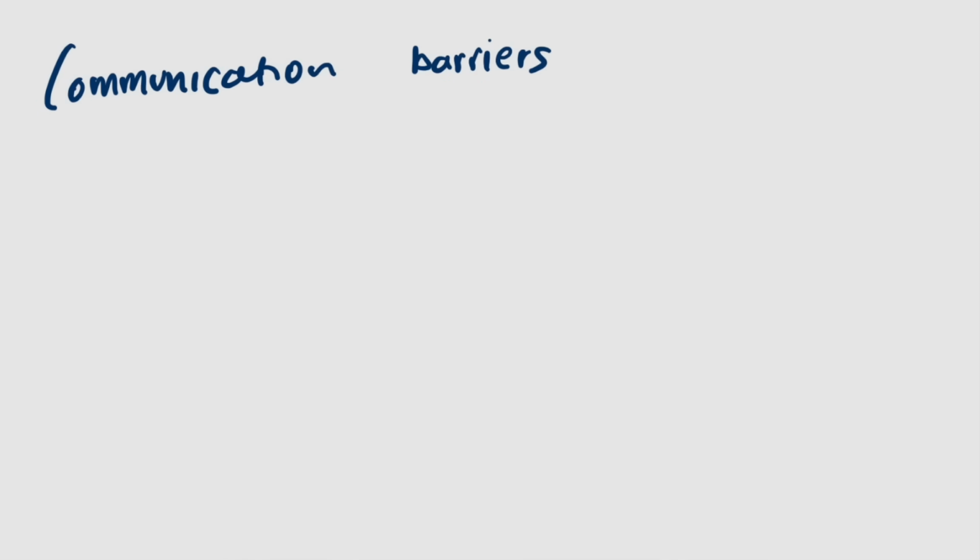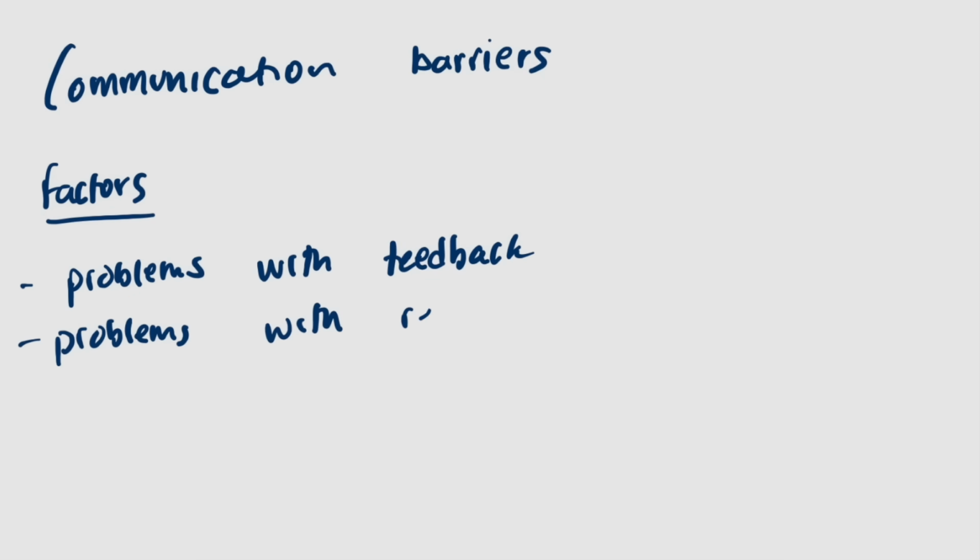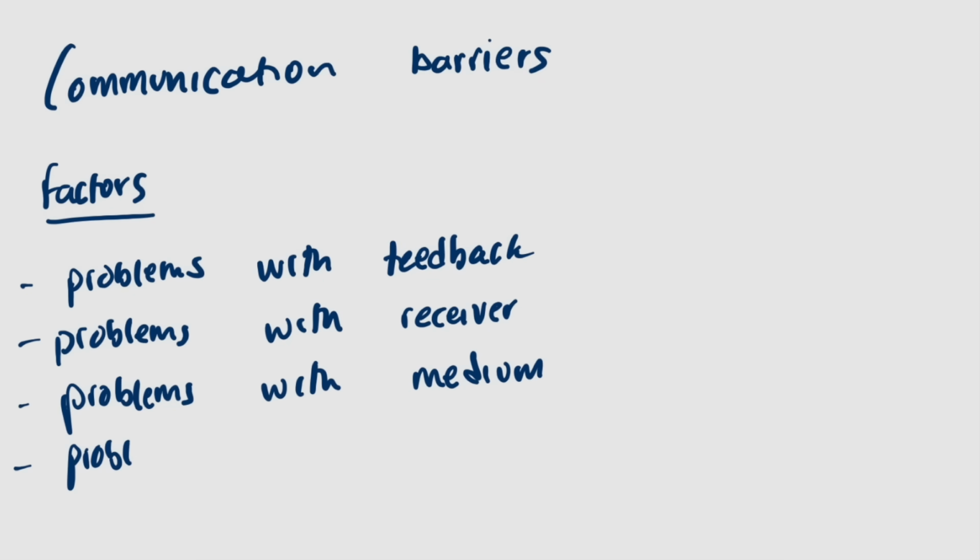We need to also talk about communication barriers, which involve problems with feedback, problems with the receiver, problems with the medium, and problems with the sender. Let's now move on to marketing, competition, and the customer.